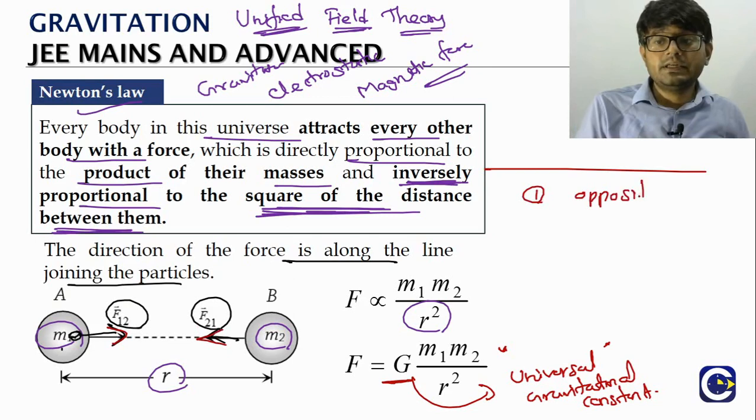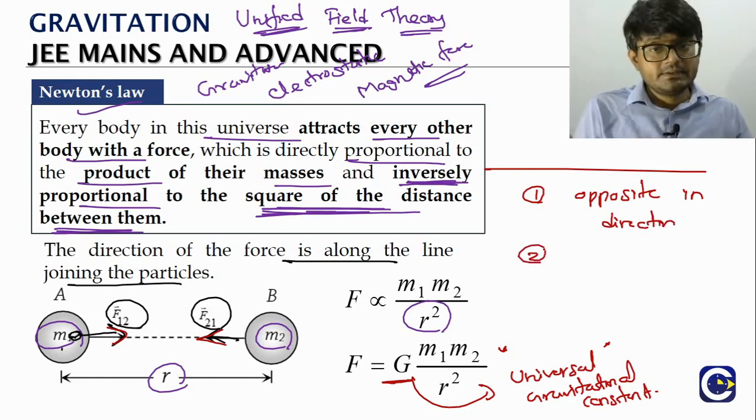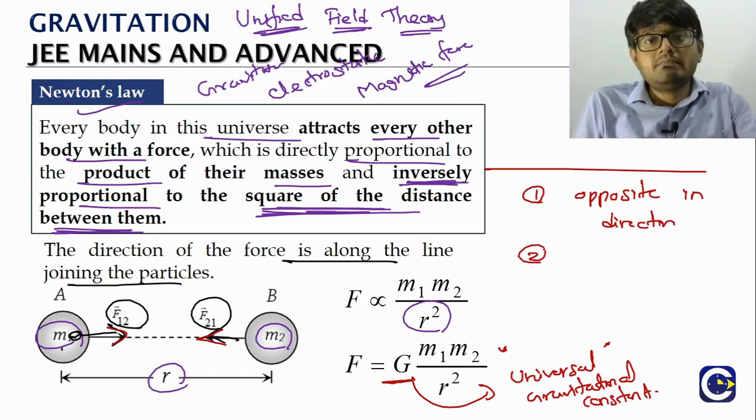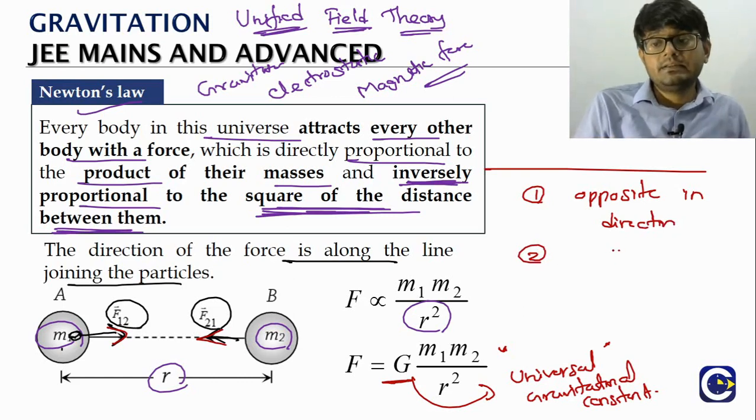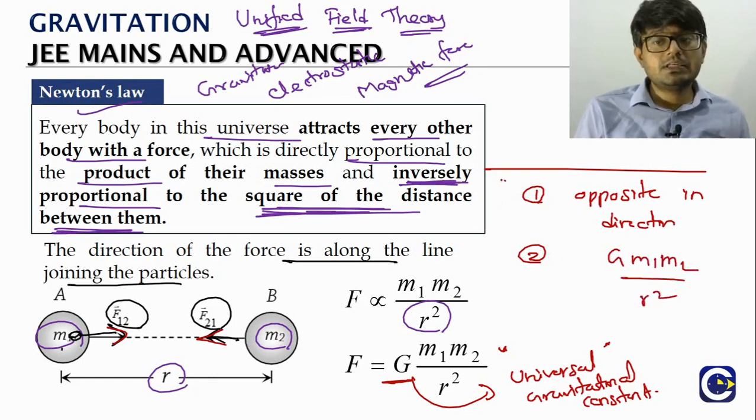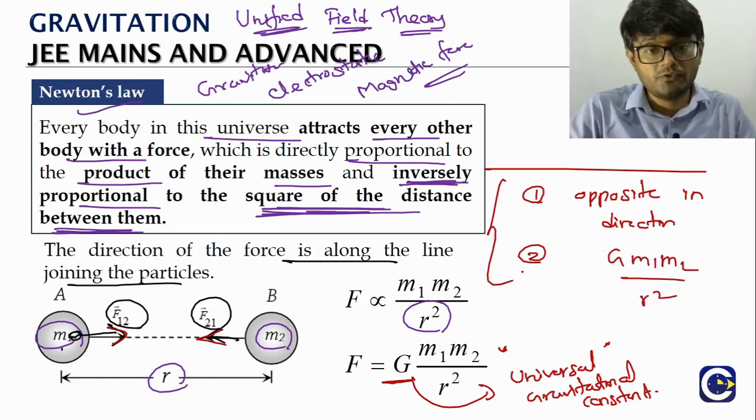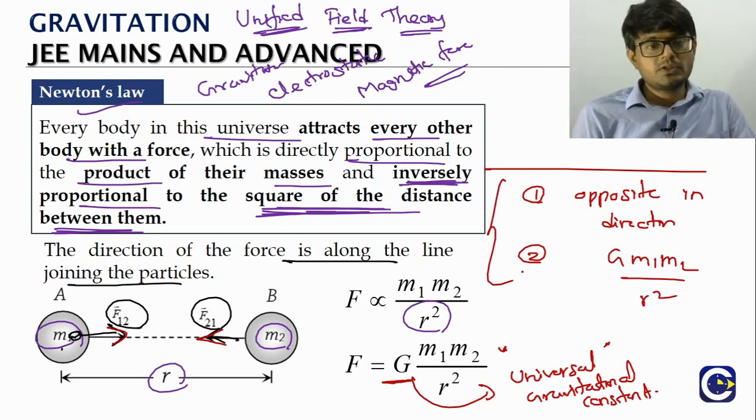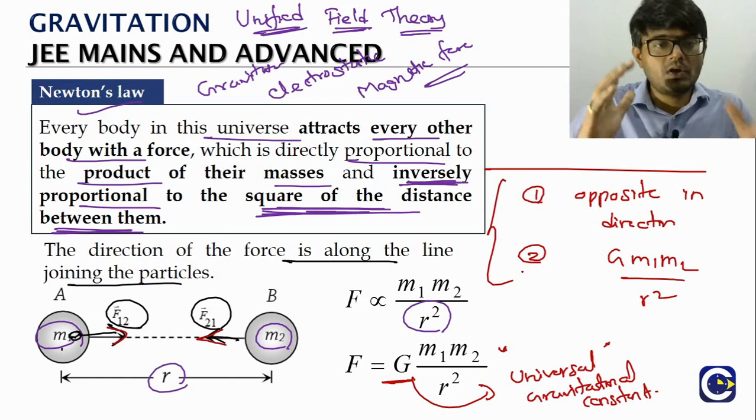Opposite in terms of direction and magnitude wise. So whatever the force acting on M1 because of M2, on M2 the same amount of force will act. What is that? The force will be G M1 M2 by R square. So this will conclude that the gravitational force also satisfies Newton's third law. Okay, so this is the idea of Newton's law of gravitation.